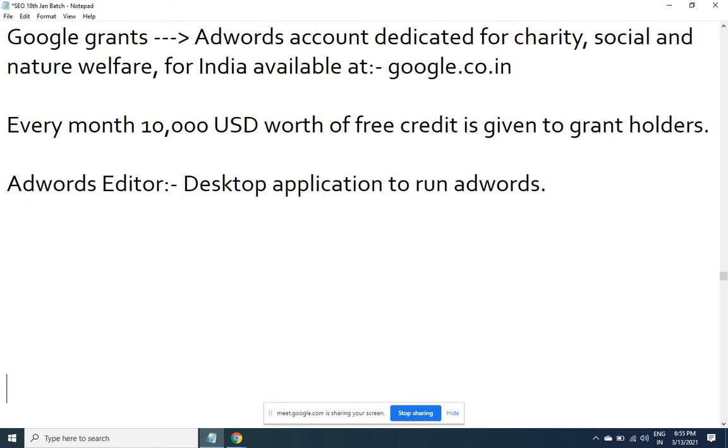Generally, AdWords is the slowest website of Google among the whole basket of websites, even though Google has dedicated a huge space in the server for AdWords, because it's very complex. So Google started an application called AdWords Editor. Just like MS Office, AdWords Editor is also an application.